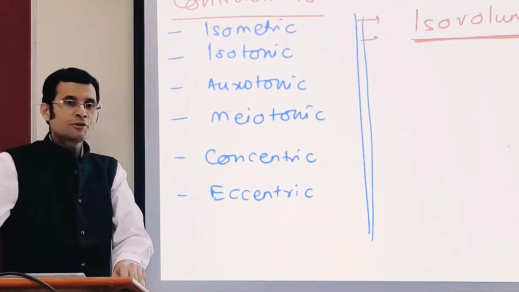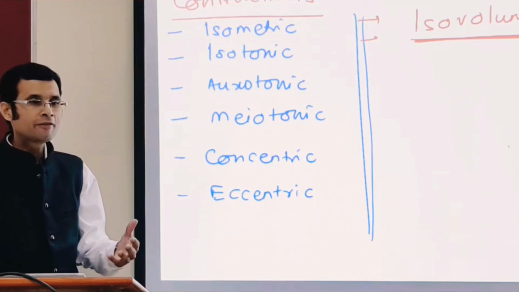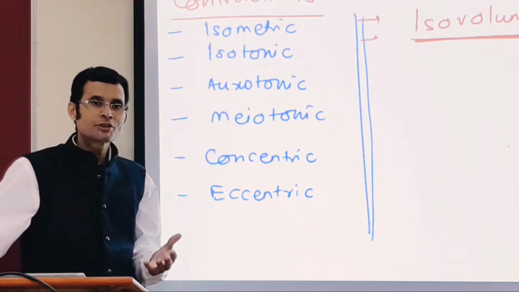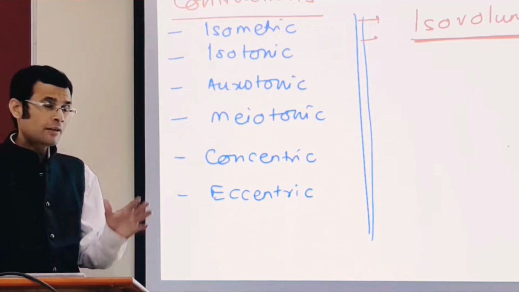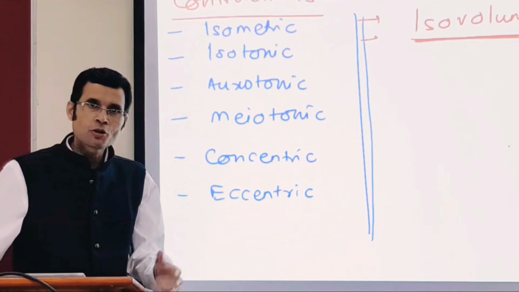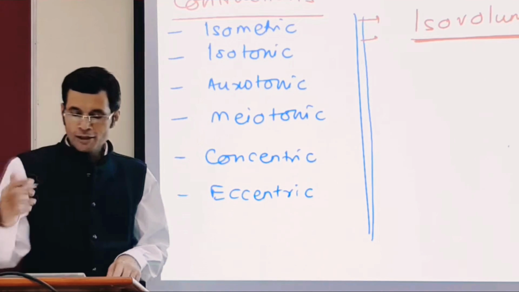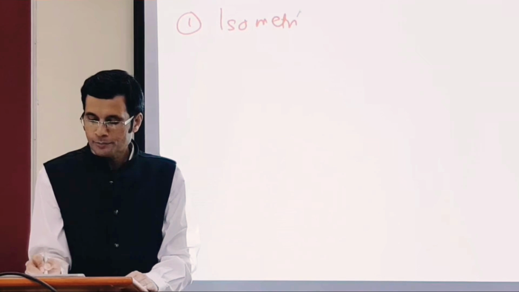How many types of contractions do you know? Normally, when we read physiology, we read about isometric contraction, isotonic contraction. There are a few more types of contraction that we should be aware of. Let's understand these contractions one by one. First, isometric contraction.